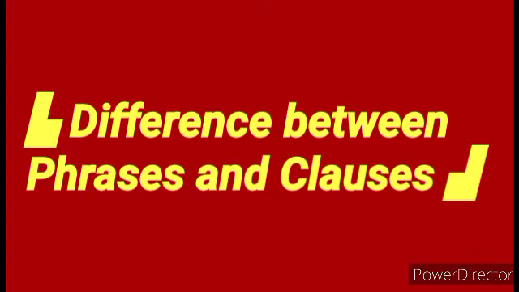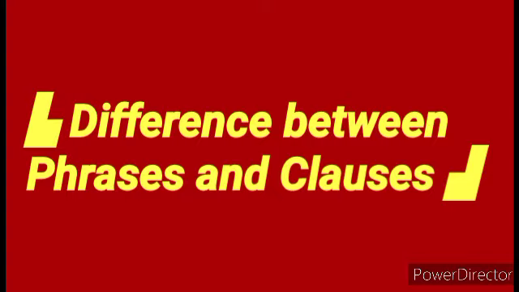Phrases are a small group of words that add meaning to a sentence. A phrase is a part of a sentence, not a complete sentence, because it is not a complete structure with a verb, a subject and a predicate.